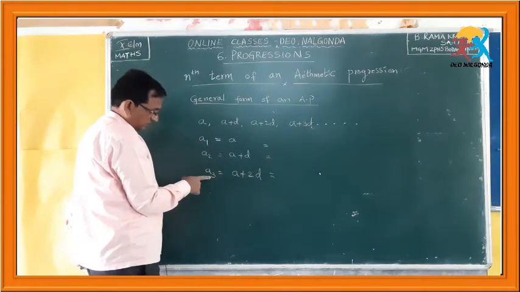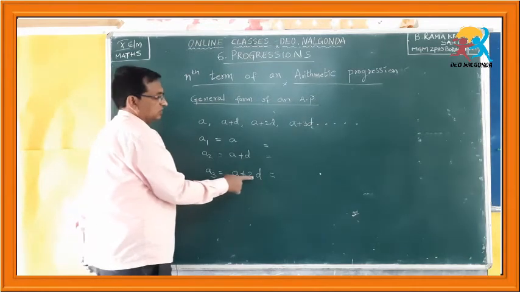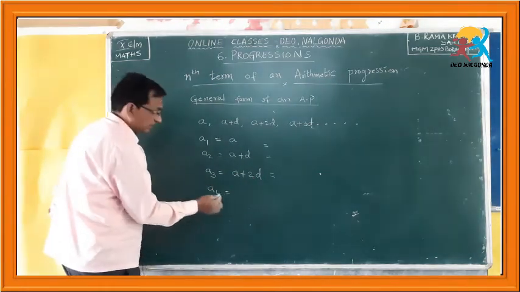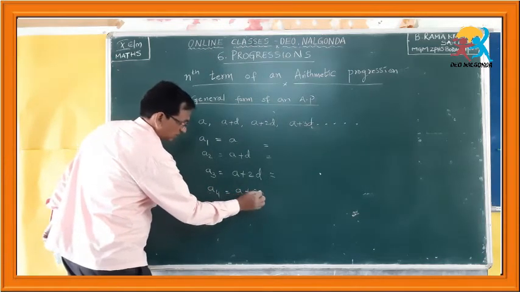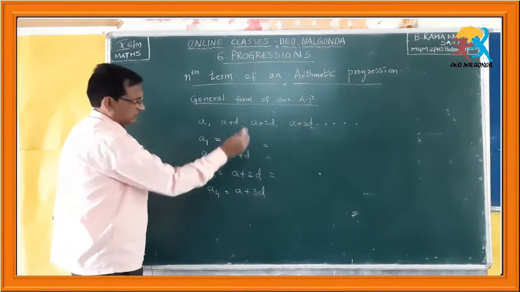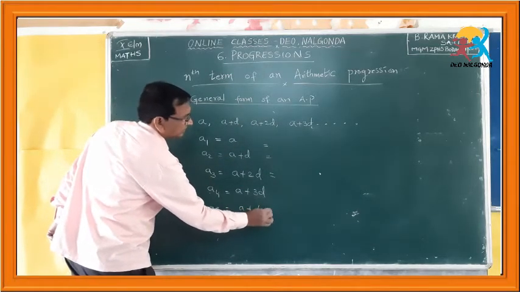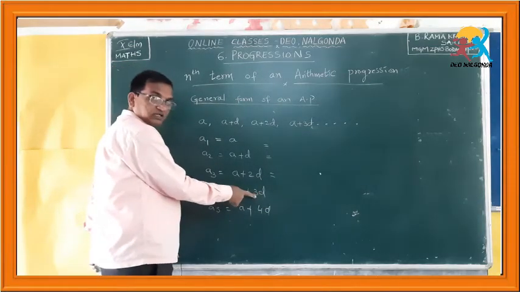Here, if you observe the third term, for the third term the coefficient is 2. If you go on writing the next terms, a plus how much do you write here? a plus 3d. Suppose the fifth term, a plus 4d. See, if you observe, for the fourth term the coefficient of d is what? 3.